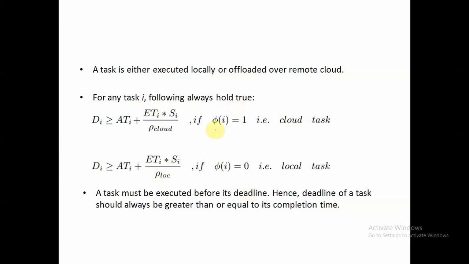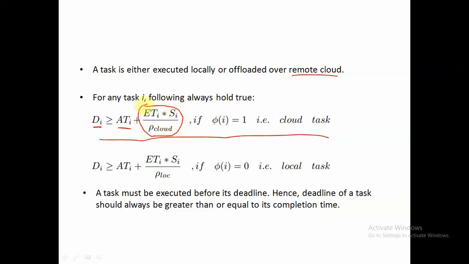Now a task is either executed locally or offloaded over a remote cloud. For any task I, this will always hold true. So let me explain this. di is the deadline for the task I. The deadline of the task should always be greater than its arrival time plus this term over here.